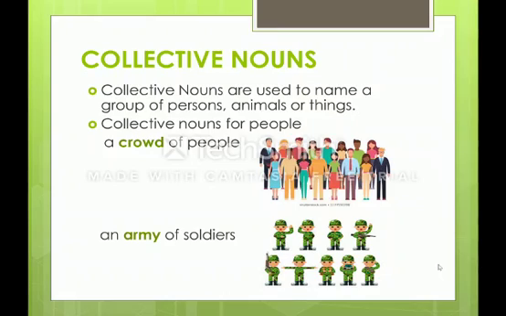Now let me give you a few examples of collective nouns for people. In the same way for animals and for things. Let us initially see for people. Can you see a group of people standing here, children? Yes. A group of people is called a crowd. See here, a crowd of people. Crowd is a collective noun of people. In the same way, can you see the soldiers here? An army of soldiers. Army is a collective noun for soldiers.